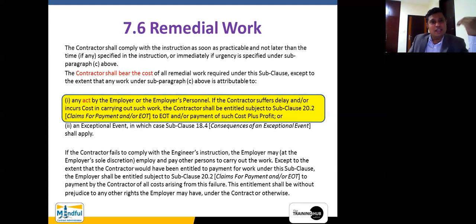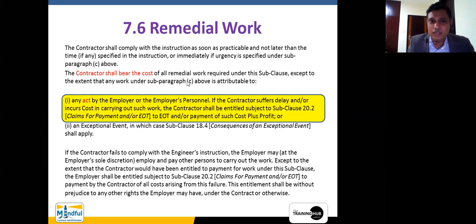Suppose an element of that particular work is not the responsibility of the contractor, but of the employer or the engineer. Then, for any act by the employer or the employer's personnel, if the contractor suffers delay or incurs cost in carrying out such work, the contractor shall be entitled, subject to this clause, to payment of cost plus profit.